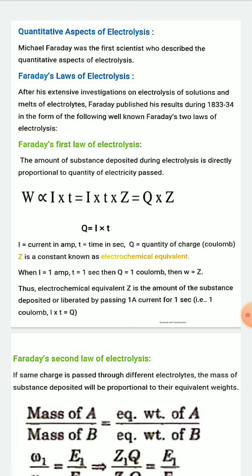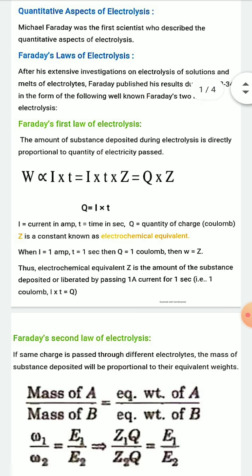The first law of Faraday is: the amount of substance deposited during electrolysis is directly proportional to the quantity of electricity passed.